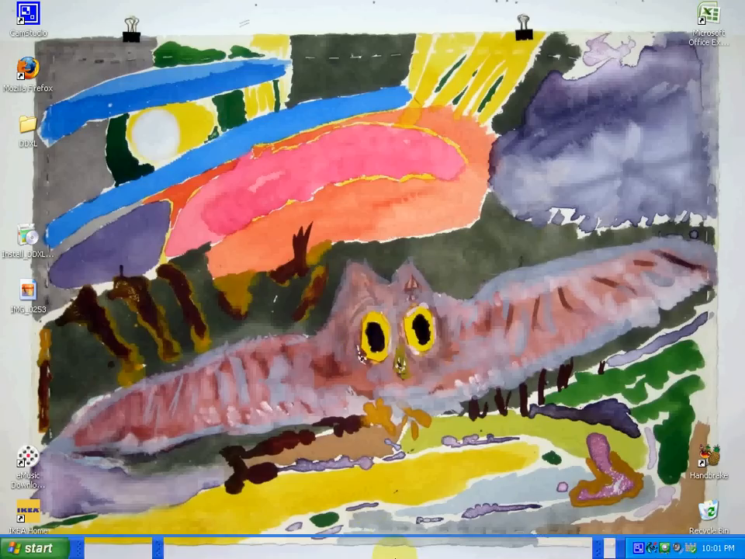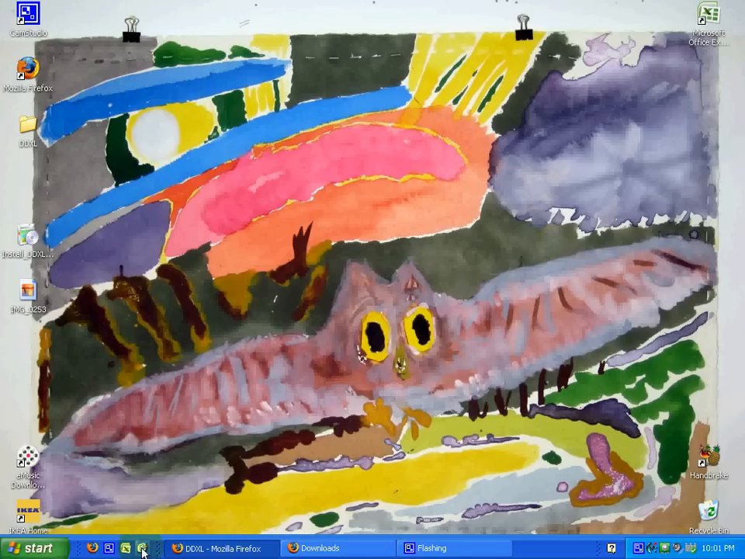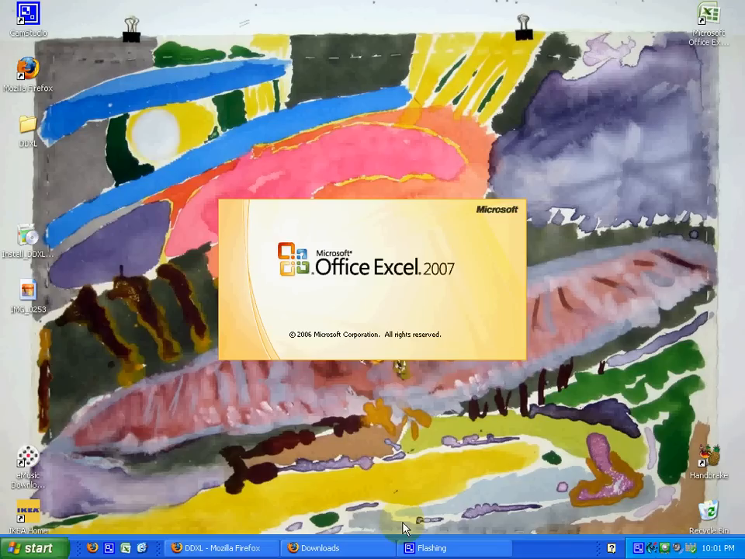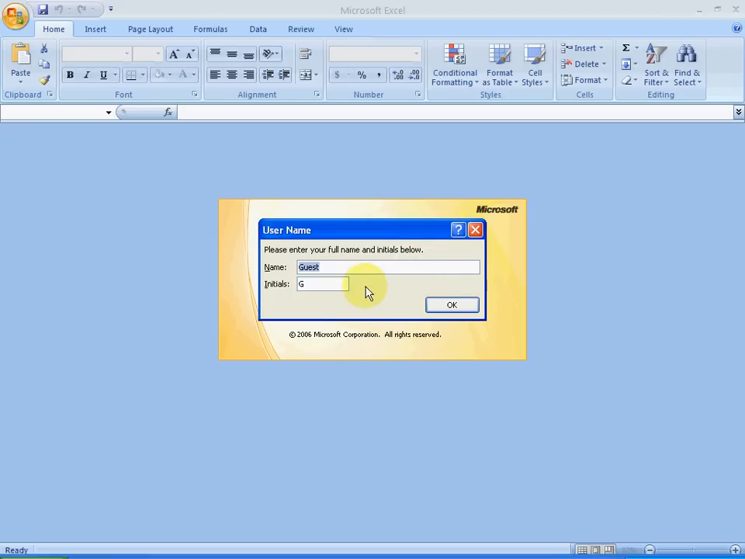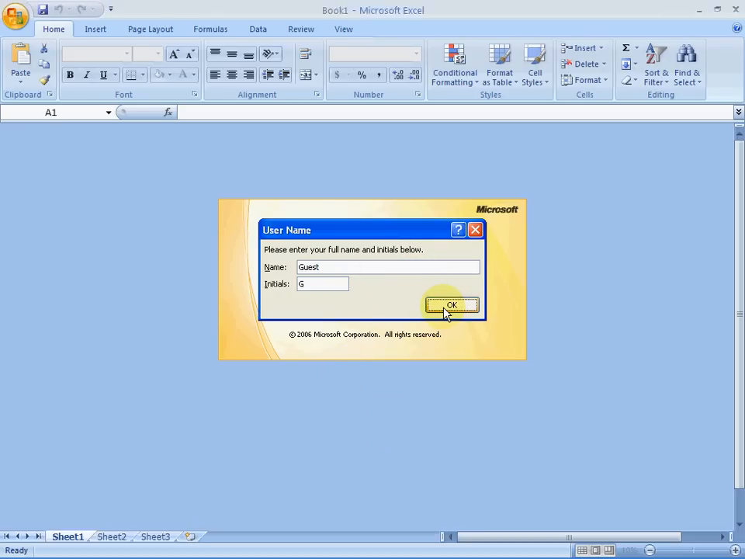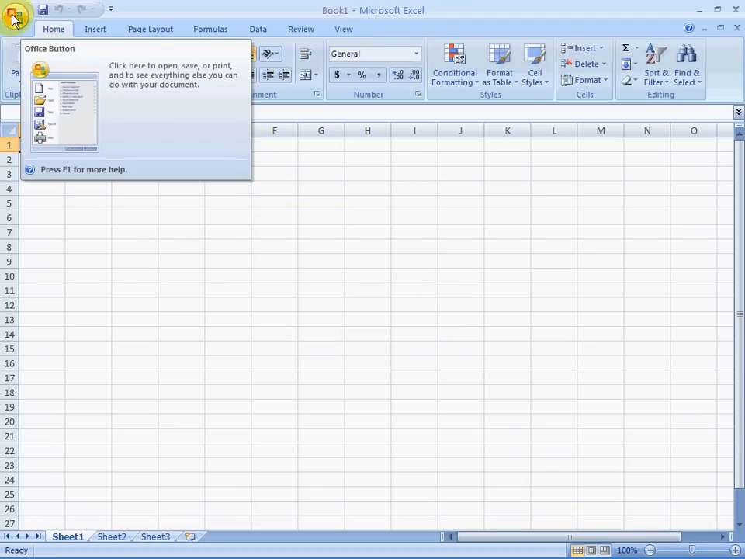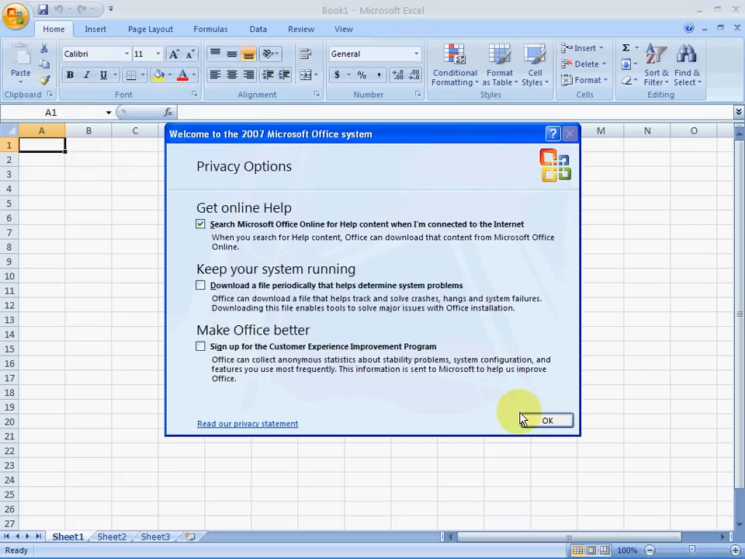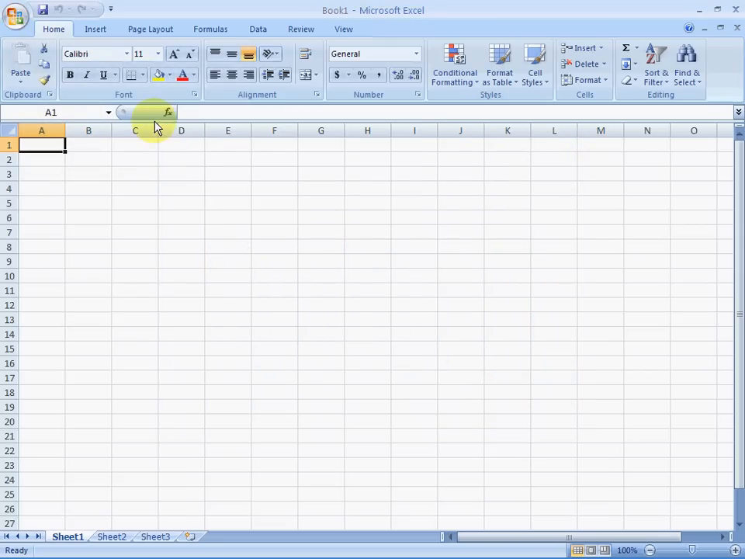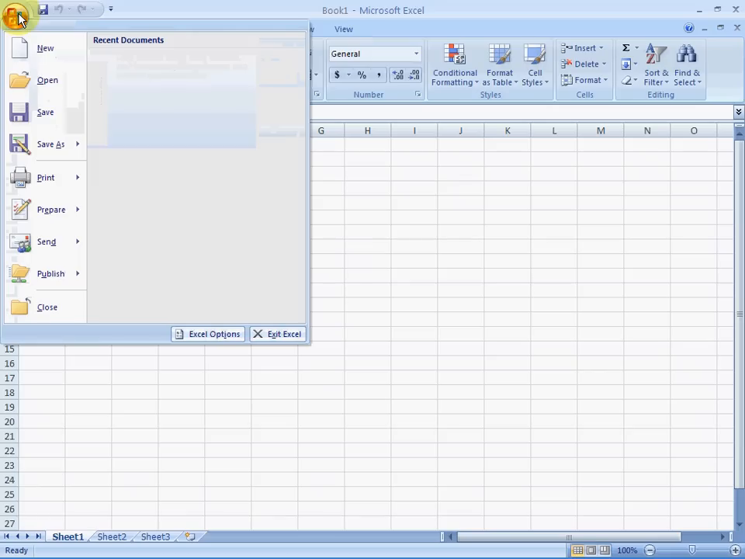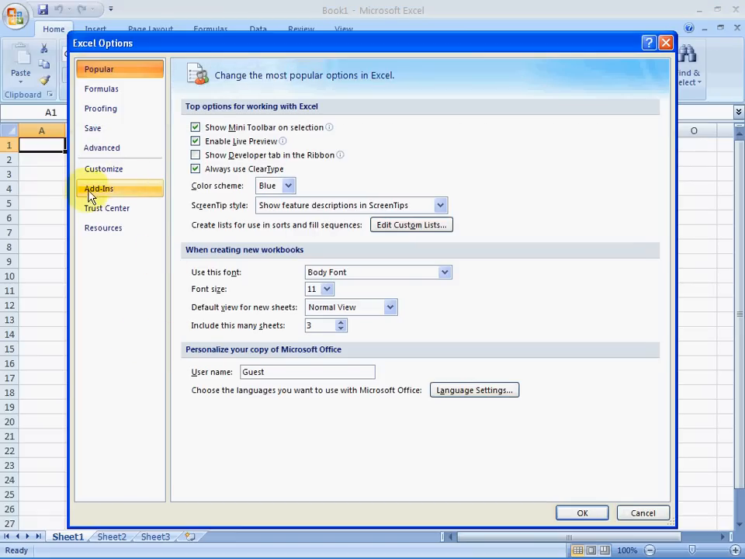is run Excel. We run Excel, and then we go to the Office button. Oh, all these joyous little pesky messages. Office button, Excel options, add-ins, and then manage Excel add-ins, and we click go.